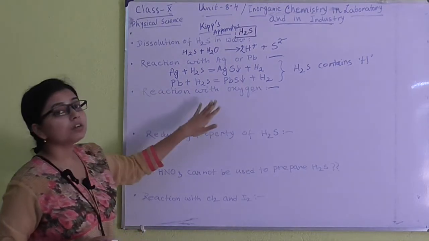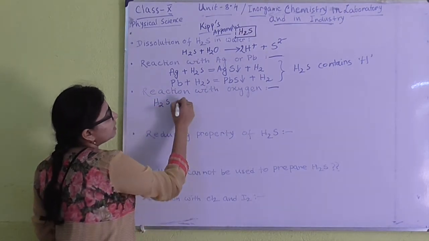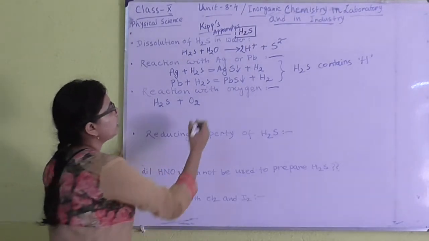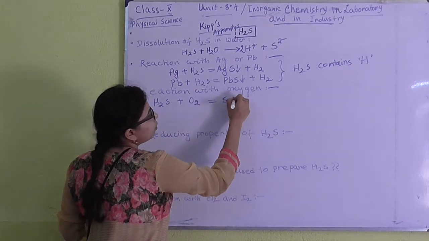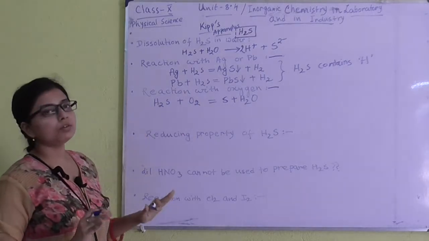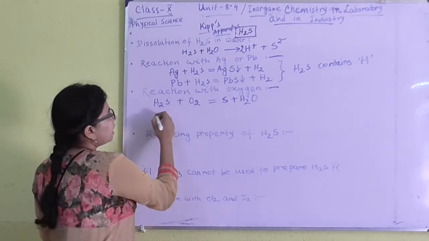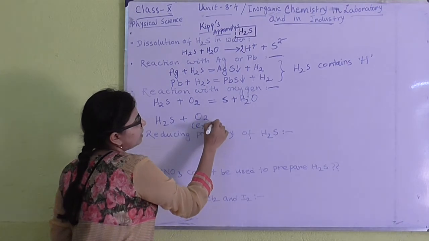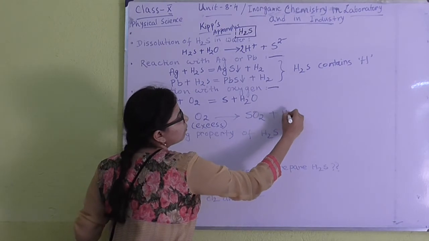Next is reaction with oxygen. If you pass hydrogen sulfide in presence of just enough oxygen, it will give you sulfur and water vapor. Okay, if you give just enough oxygen, then you will get just sulfur and water vapor. But if you give excess oxygen, then you can get sulfur dioxide along with the water vapor.